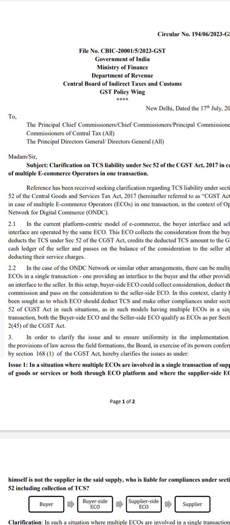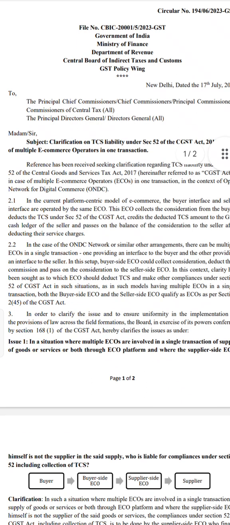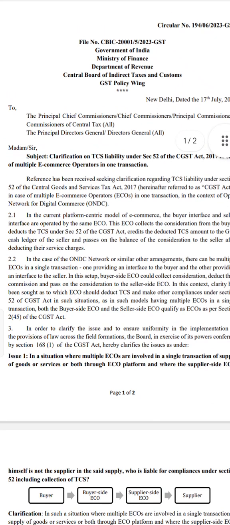On that commission also GST will be applicable, but I don't want to make it more complicated. I'm putting it on a very simple note. So let us assume 1,000 he has retained as commission. Now that remaining 9,000 he has to transfer to the seller. Whenever he is transferring it to the seller, section 52 is asking the electronic commerce operator to deduct TCS under section 52.